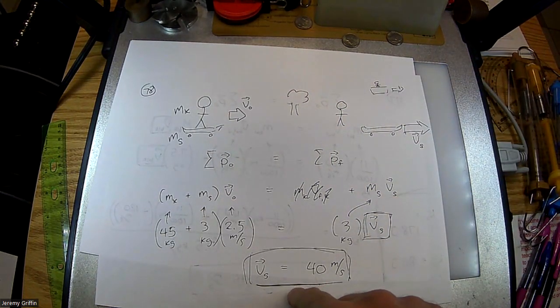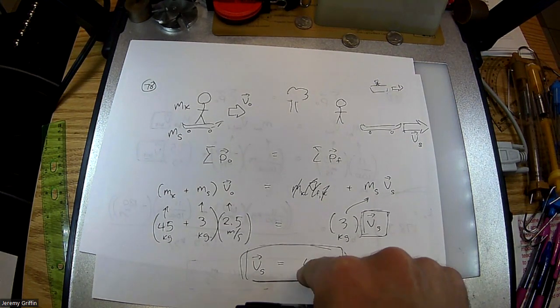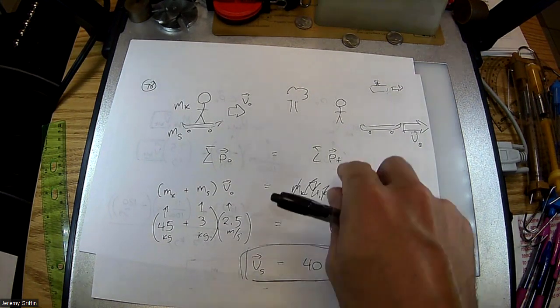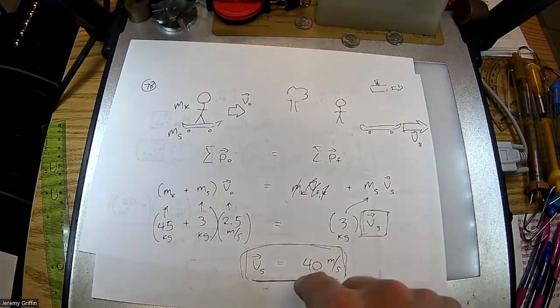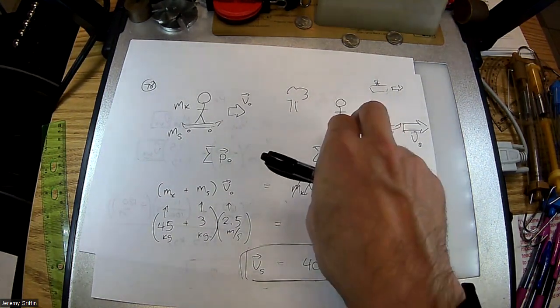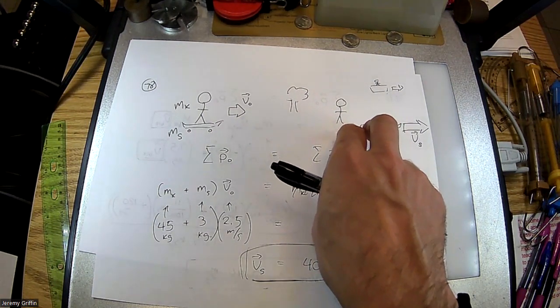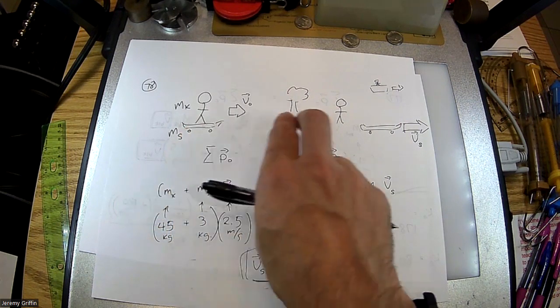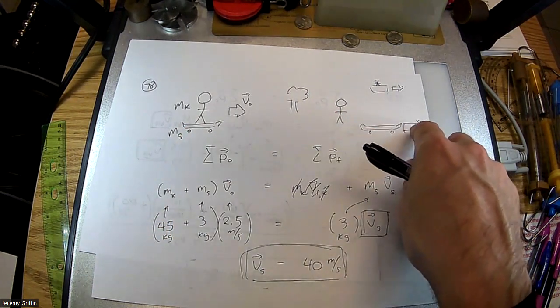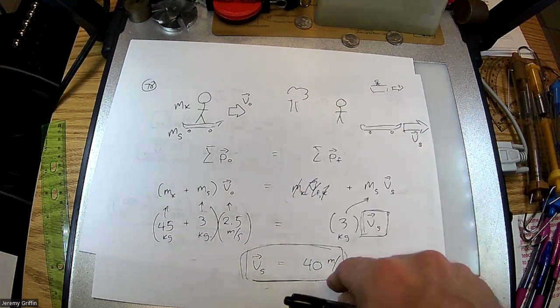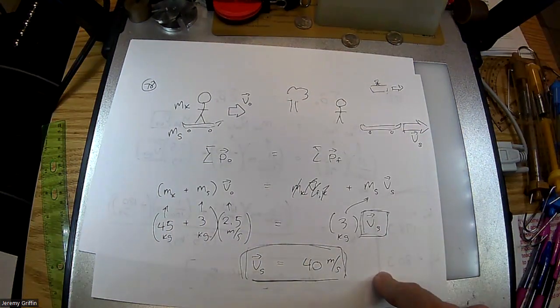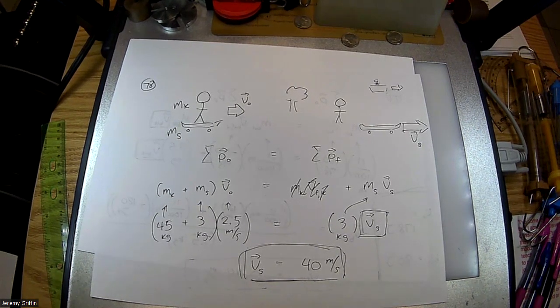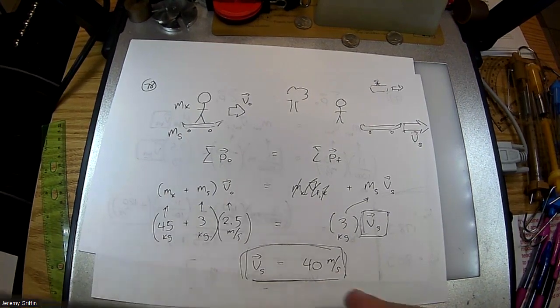I think I was overcomplicating this problem earlier. I think this would also represent how fast Kofi had to jump, because from Kofi's point of view, if he pushes exactly this fast, then his speed relative to the skateboard, well, his initial velocity relative to the skateboard was 0. He was on the skateboard. Now he pushes this fast, which sends the skateboard going that fast relative to him because he's at rest relative to the tree. So I think this also happens to answer the question. Yeah, we're gonna go with that. Okay, number 79.